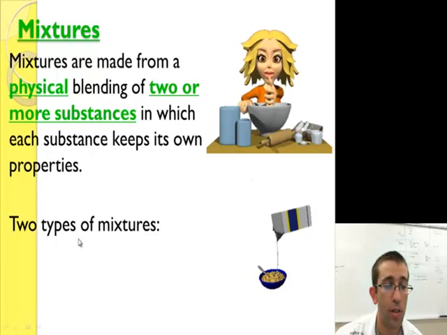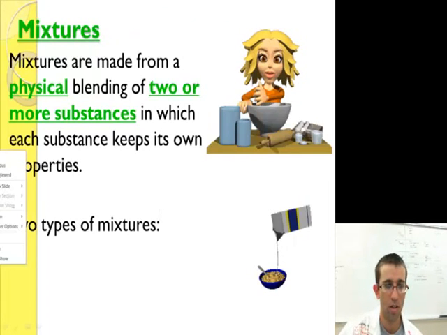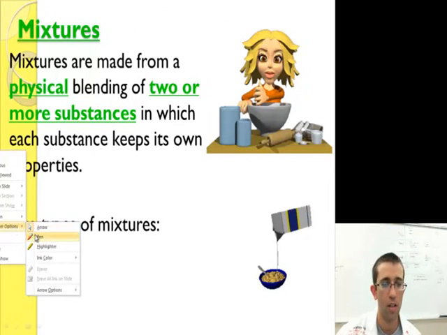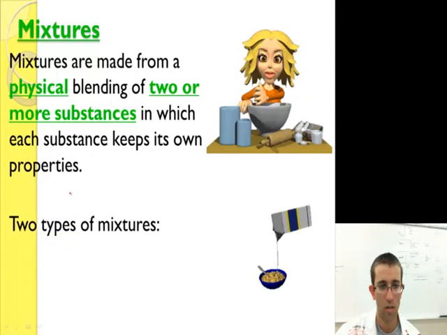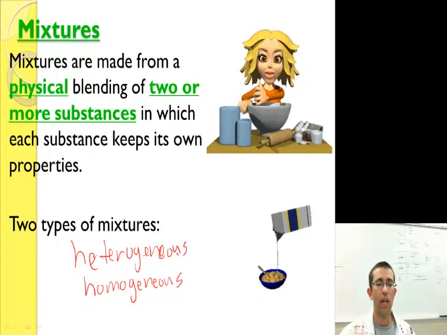There are two types of mixtures, and those two types of mixtures are heterogeneous and homogeneous.